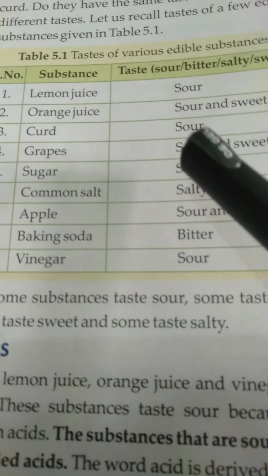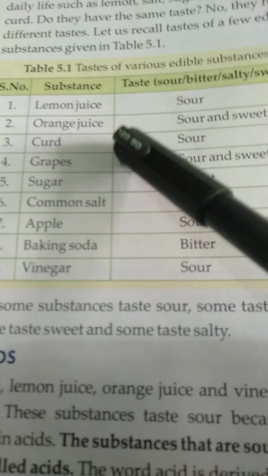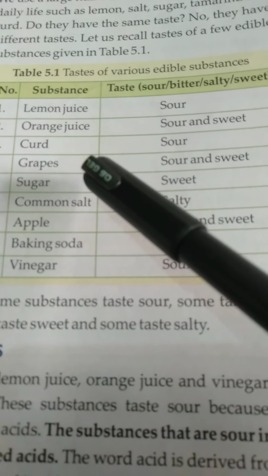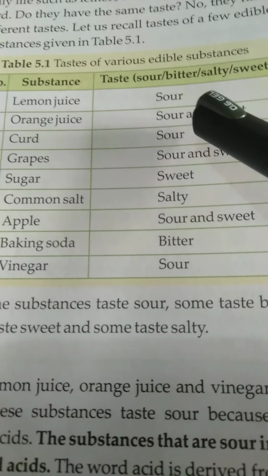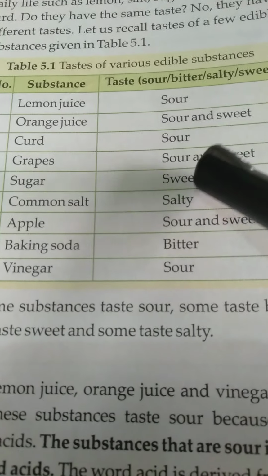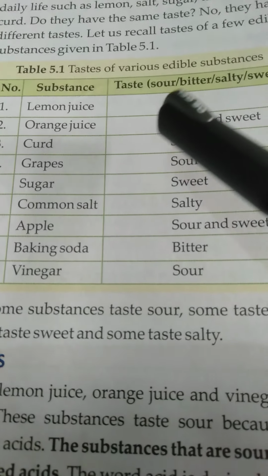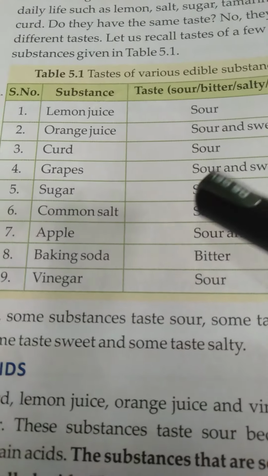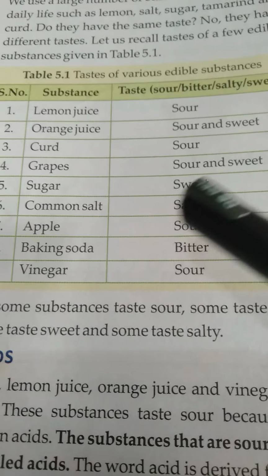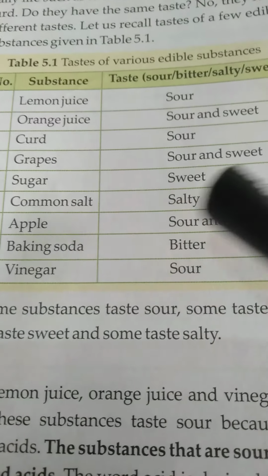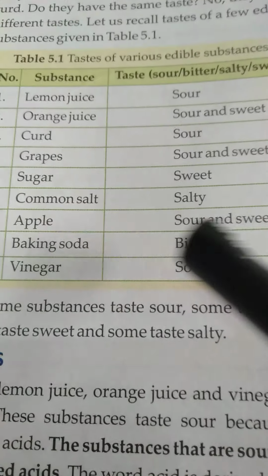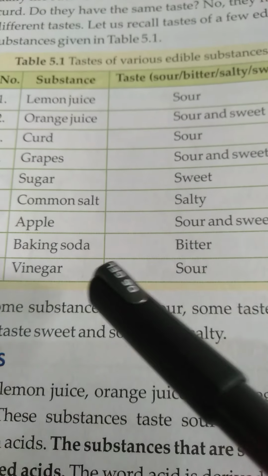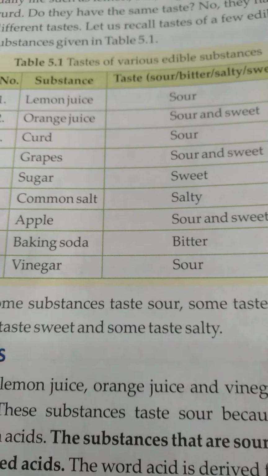Here one table is given. The number of substances are given and what their taste is. For example, lemon juice. If you drink lemon juice, the taste is sour. Orange juice, sour and sweet. Curd, sour. Grapes, sour and sweet. Sugar, sweet. Common salt, salty. Apple, sour and sweet. Baking soda, bitter, and vinegar, sour.